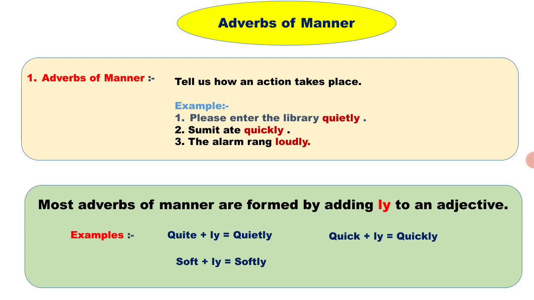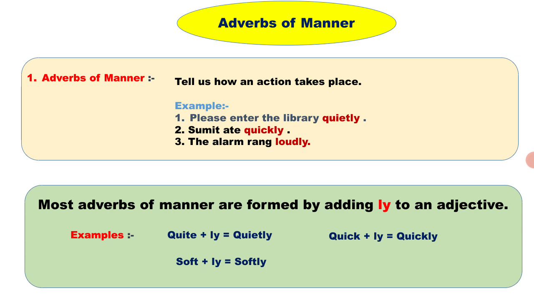Adverbs of manner tell us how an action takes place. For example, please enter the library quietly. This word quietly is an adverb of manner. The second example: Sumit ate quickly.